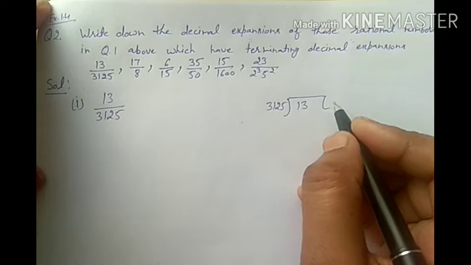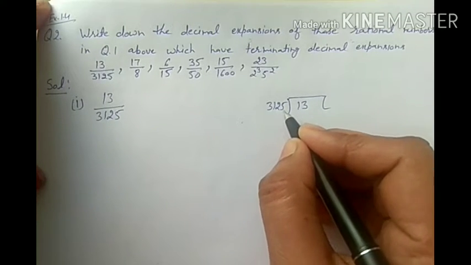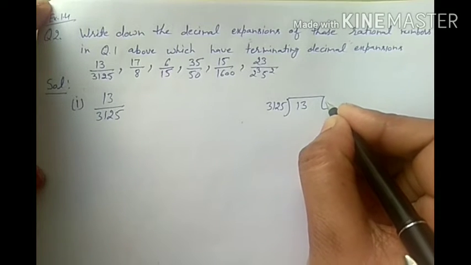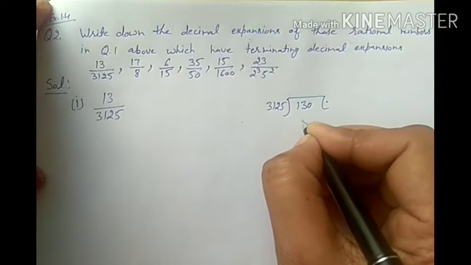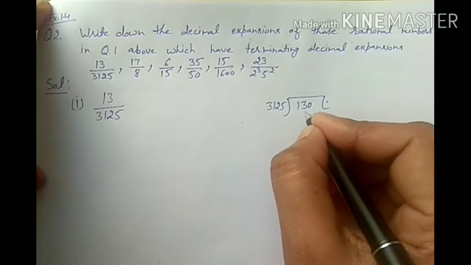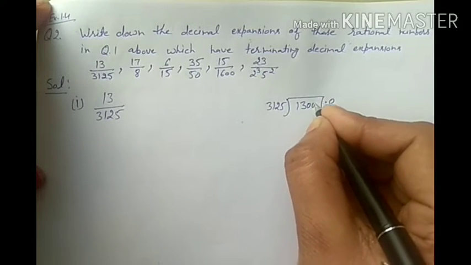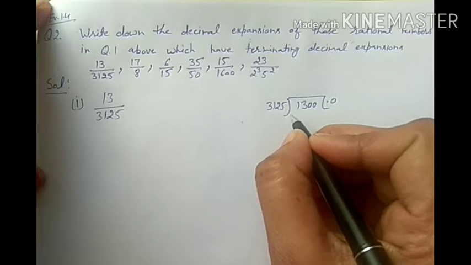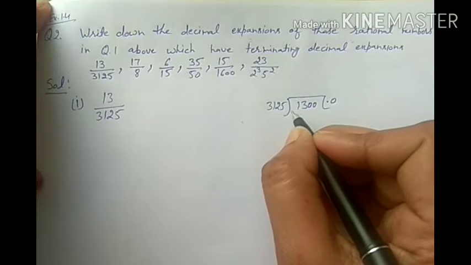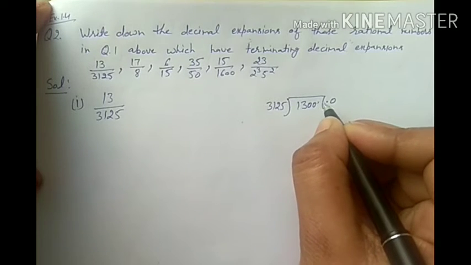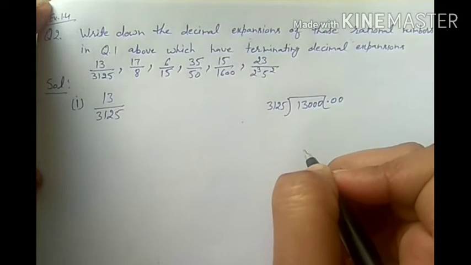So when we divide, since 13 is not divisible by 3125, we take a decimal point in the quotient and put 0 here. Again it is not divisible, so again 0. Now the same, the dividend is smaller than the divisor, so we put 0 here, and in the dividend we can take 0.